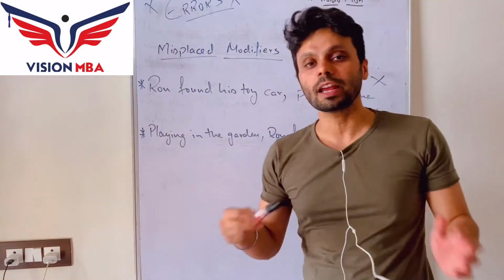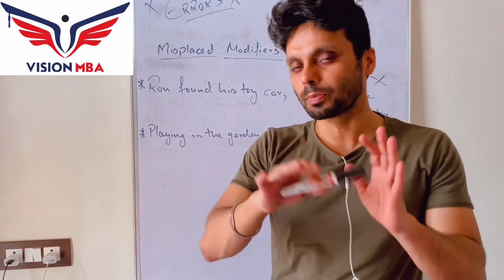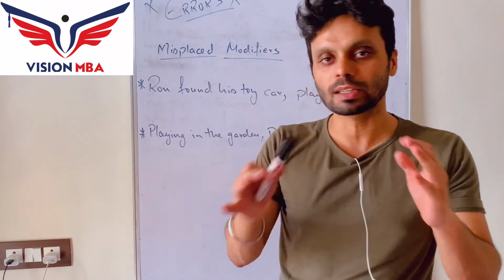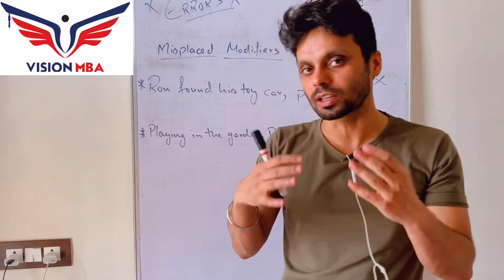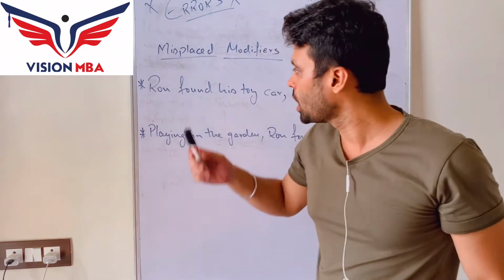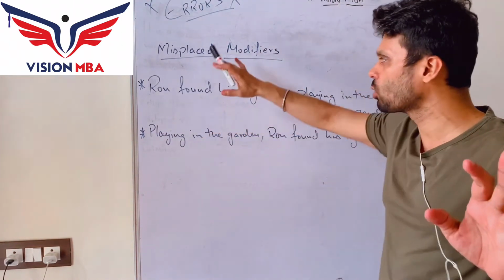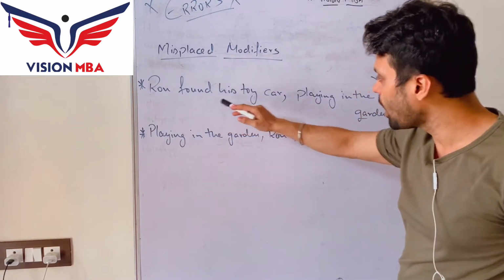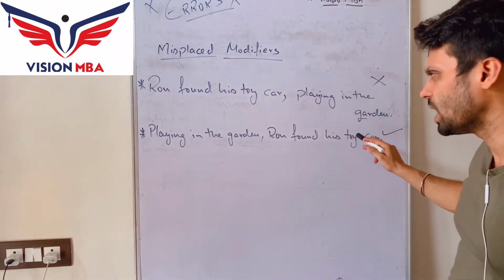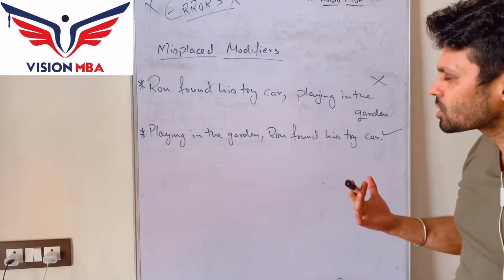Now guys, this is another example. Just like the previous example, the problem is still the same, that the modifying sentence or word is not used correctly the way it should have been. Understand the sentence. Do not go with the names or fancy definitions. Ron found his toy car playing in the garden. Now, here the meaning is quite confusing.